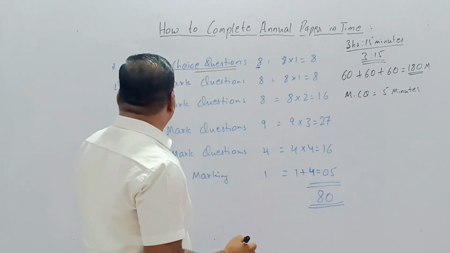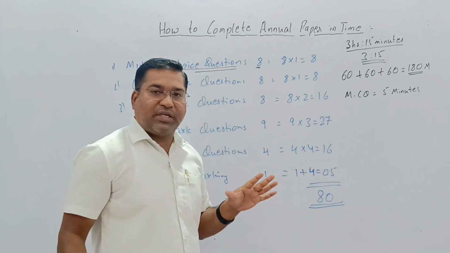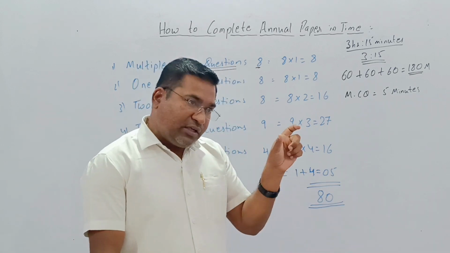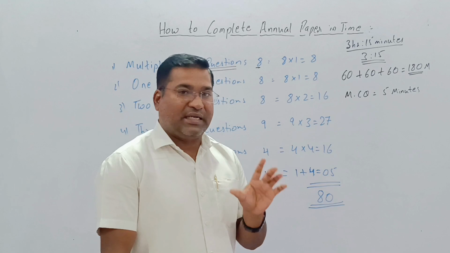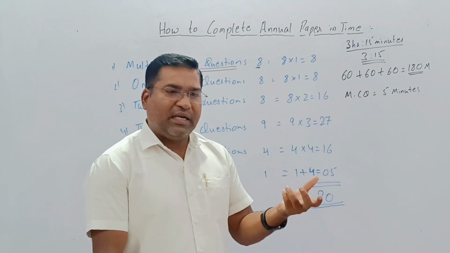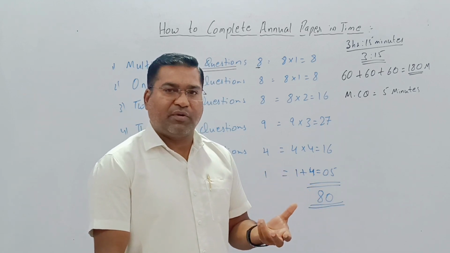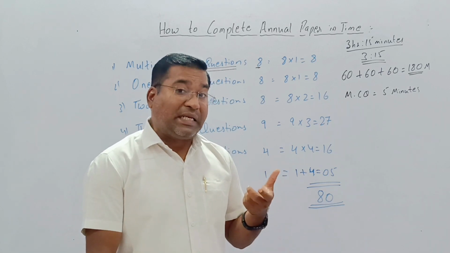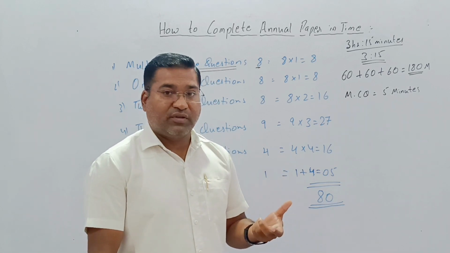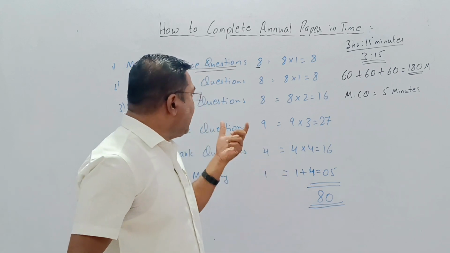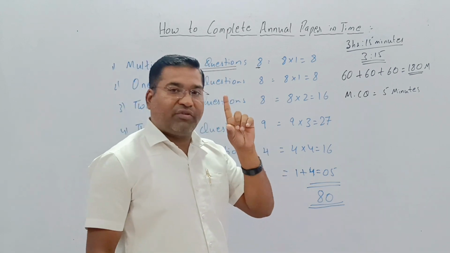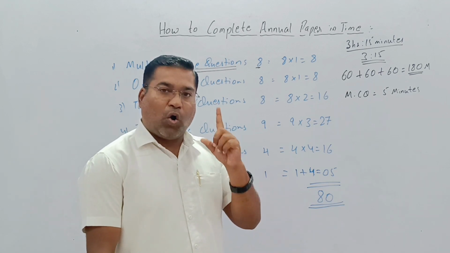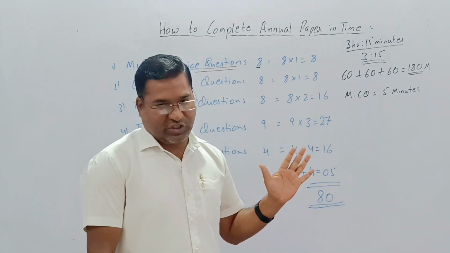Then comes the 1 mark question. A 1 mark question means 2 lines. Again, we have to write a sentence. A sentence is hardly about 7 to 8 words, and 7 to 8 words can be completed within 1 minute. So if each question is given 1 minute, then in 8 minutes all 8 questions can be finished.